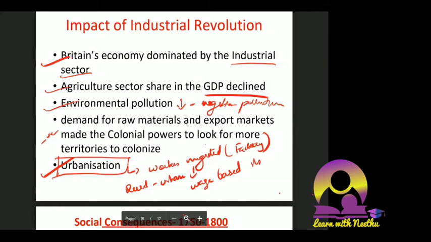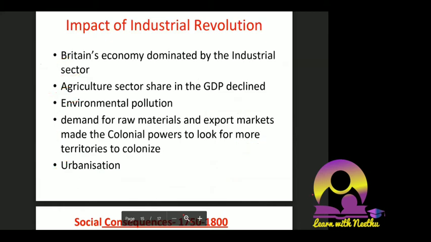Okay, so these are the impacts of the Industrial Revolution. Britain's economy was dominated by the industrial sector. The agriculture sector's share in the GDP declined. Environmental pollution happened. Demand for raw materials and export markets made the colonial powers look for more territories to colonize, and urbanization. Urbanization, a little bit you can write. Okay, this is about the impact of the Industrial Revolution.